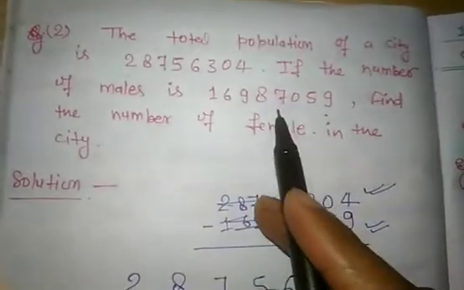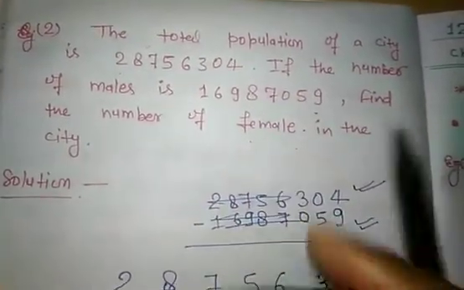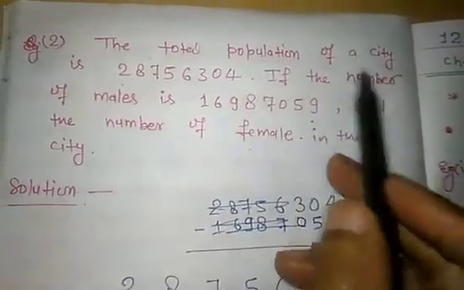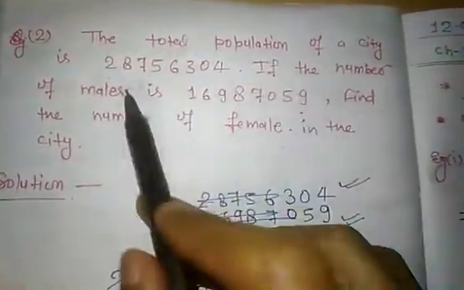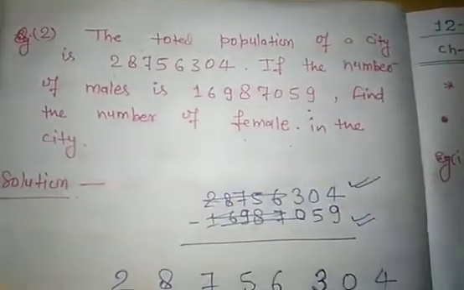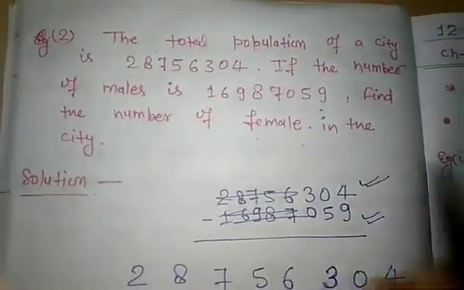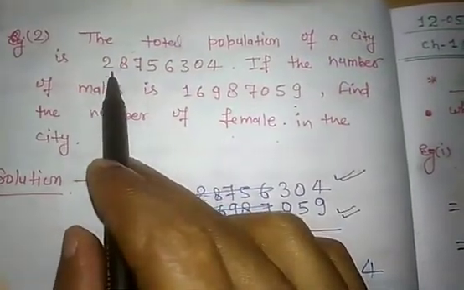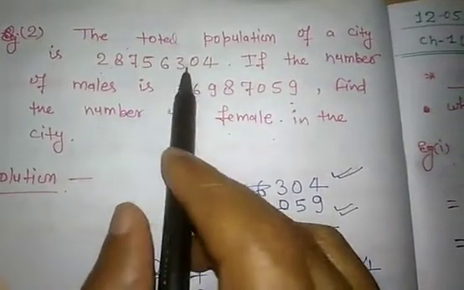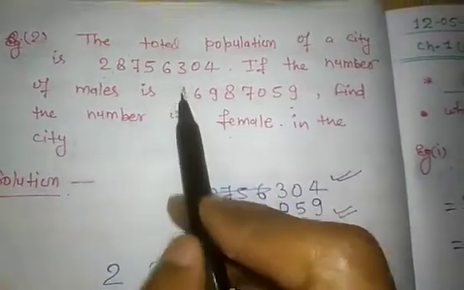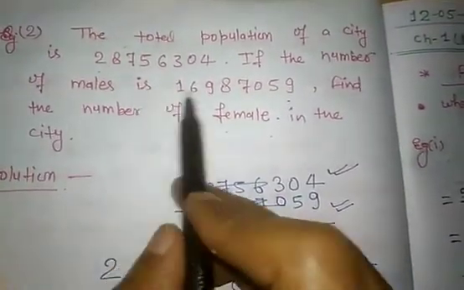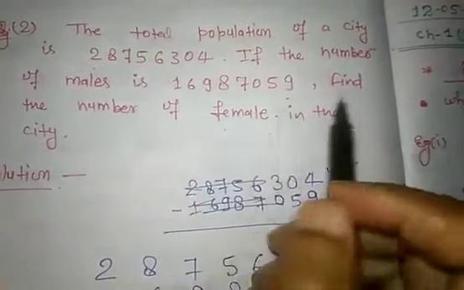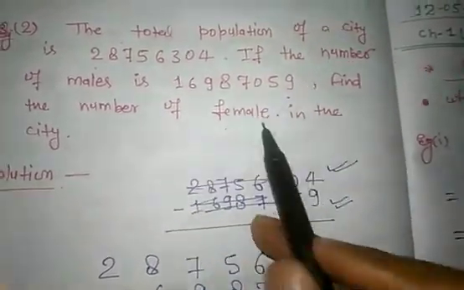Same word problem, but in this one we subtract. The total population of a city is this. If the number of males is this, find the number of females in the city. The total population, that means the population of men and women, is 2,87,56,304. In this, the number of males is 1,69,87,059. Find the number of females.